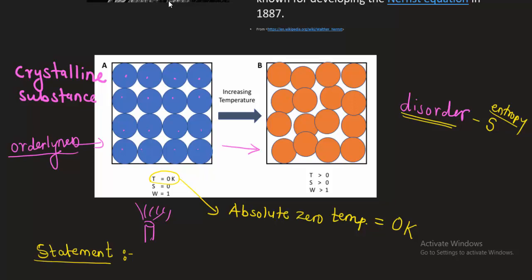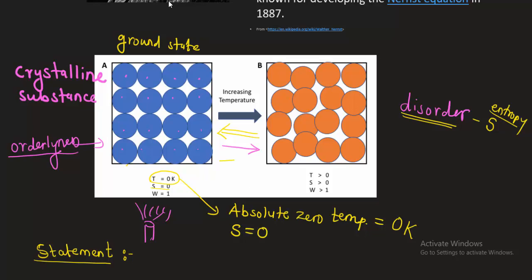So when we reach absolute zero, all the motion of atoms or molecules freezes, or in other words, the molecule comes to a ground state where there is no kind of motion, such as rotational, vibrational, electronic or translational motion. All motion freezes and stops. Therefore the value of S is 0. So at absolute zero, S is equal to 0.